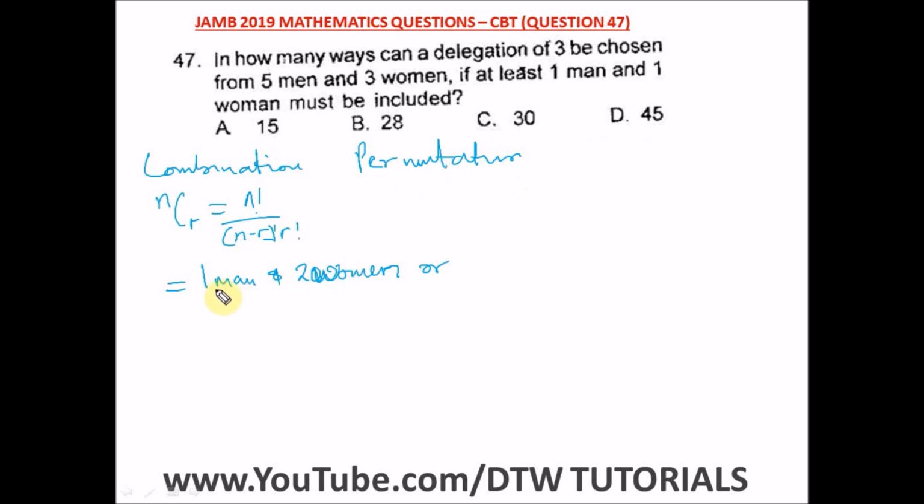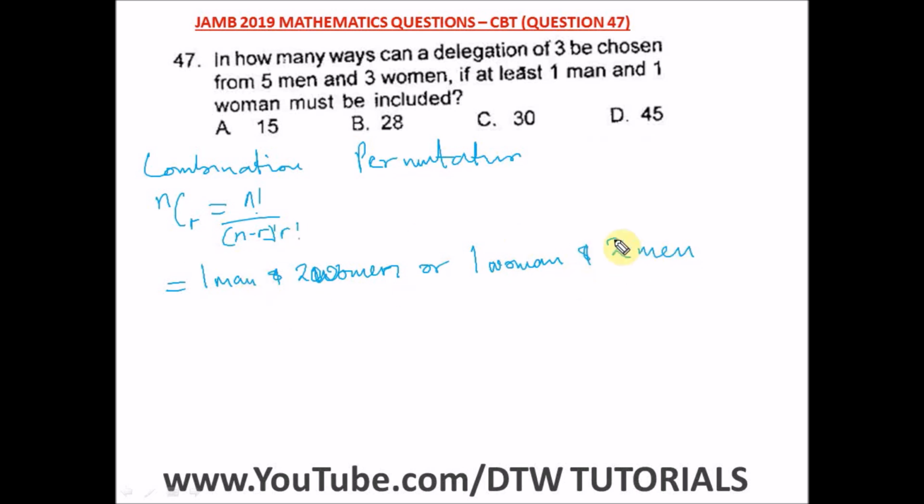So the first particular combination would be 1 man and 2 women, or we have 1 woman and 2 men. Okay, so this is the way it can be selected.